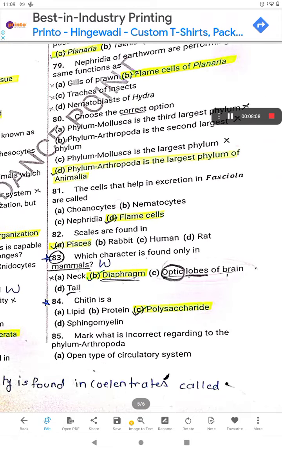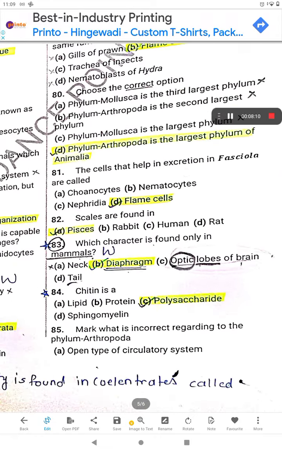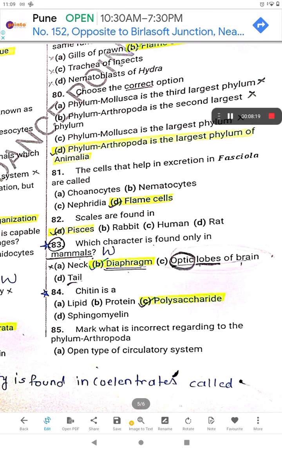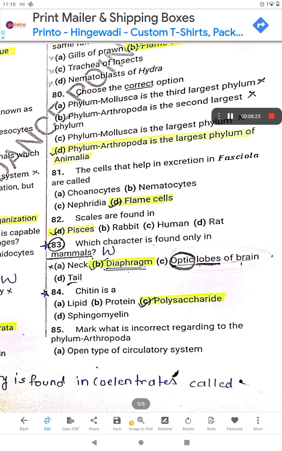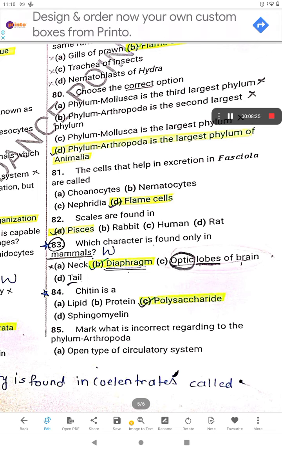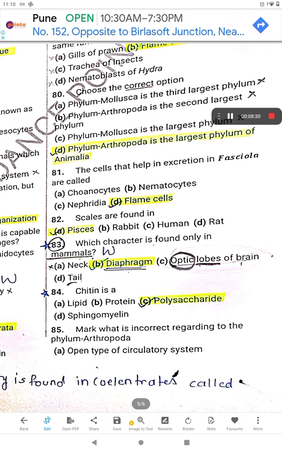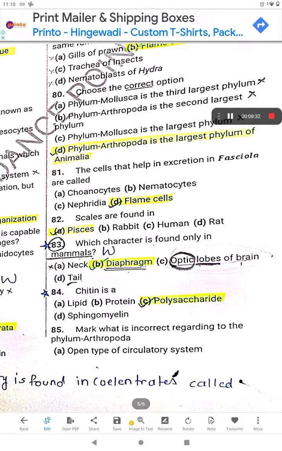83. Which character is found only in mammals? Neck? No. Diaphragm? Yes. See, optic lobes of brain means eyes. Eyes are present in every animal, mammals also, fish also. So eyes are everywhere. Tail, yes, everywhere. So diaphragm is a unique feature which is found only in mammals. So the 83rd option is B.